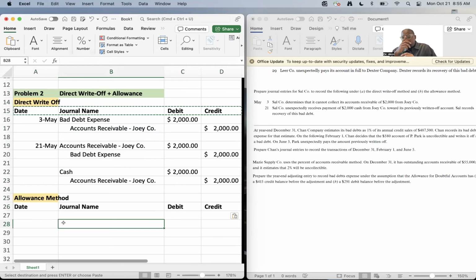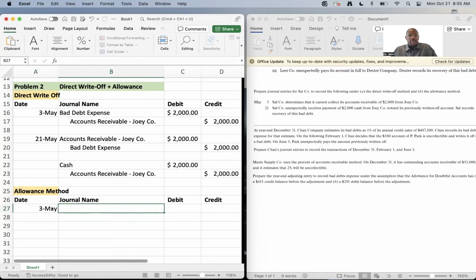So the first step, number one, is we're going to write off the bad debt. Okay, so we write off the bad debt. Now, for direct write off, we use bad debt expense. But for the allowance method, we use allowance for doubtful accounts.